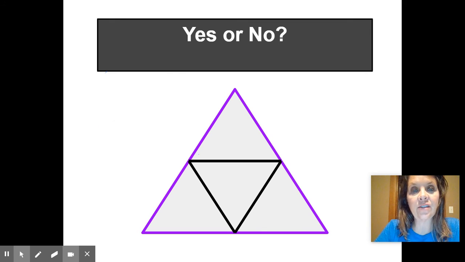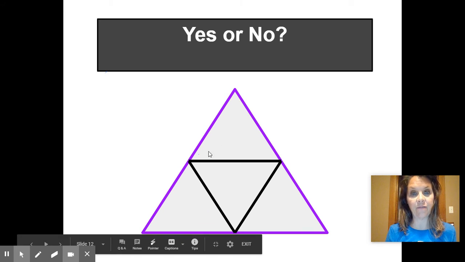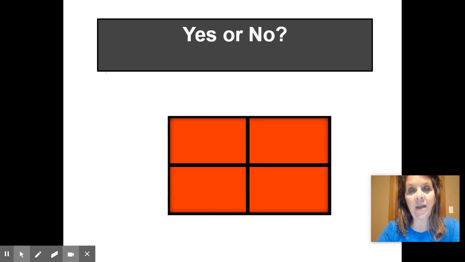Is this divided into fourths the correct way? Think it's a yes or a no? Good. That is a yes. This triangle is divided into 4 smaller triangles, and they're all the same size. That's kind of cool, huh? What about this rectangle? Is that a yes or a no? Very good, friends. That's a yes.